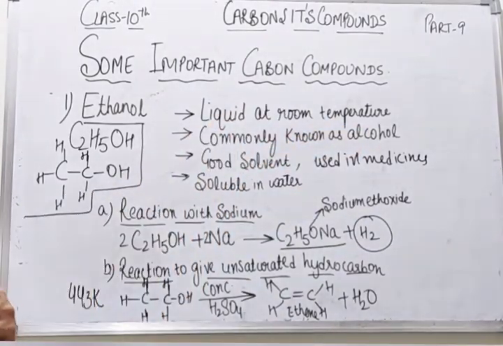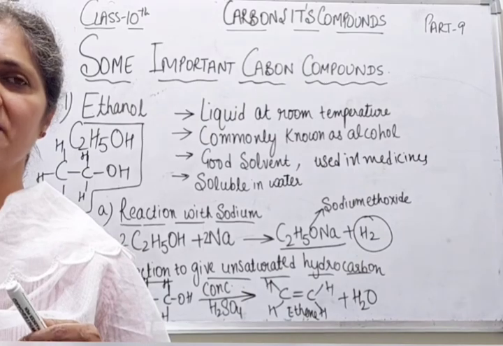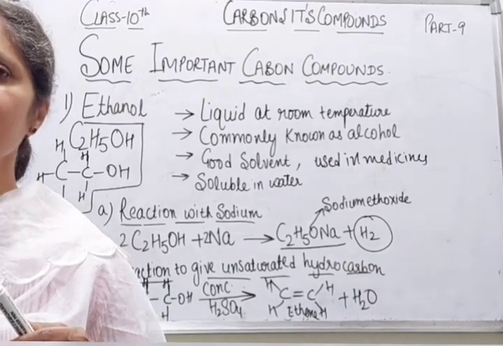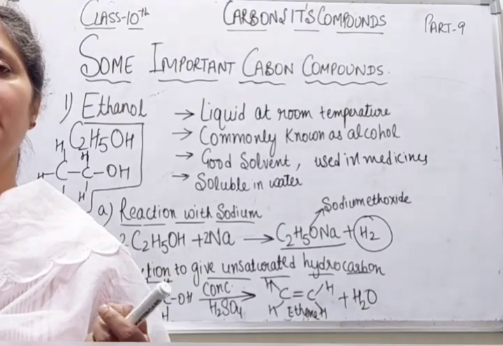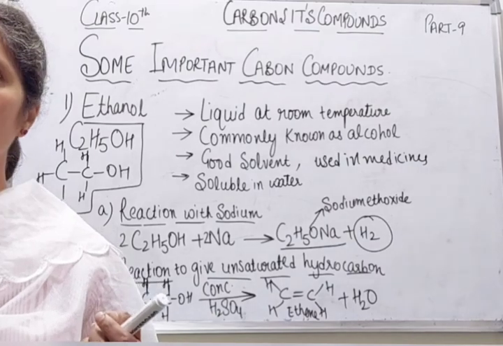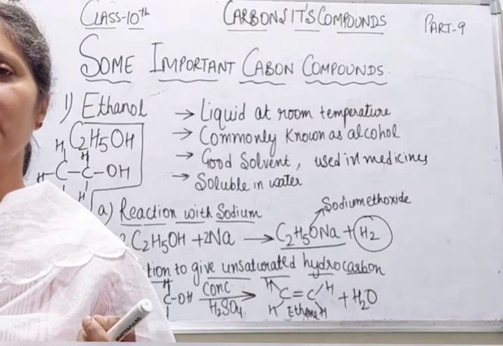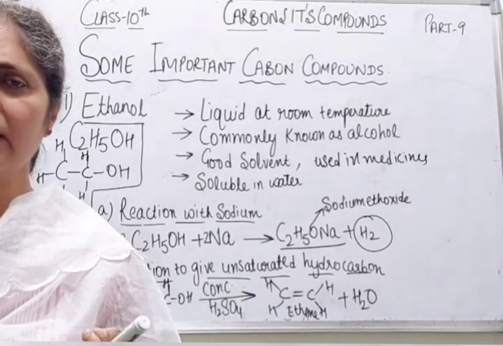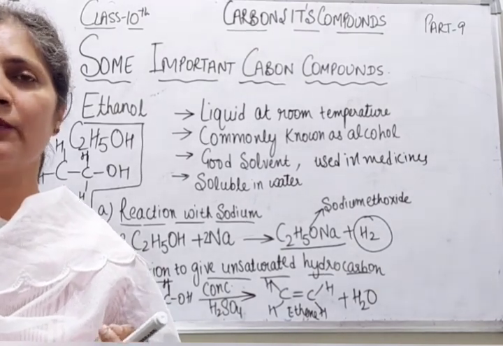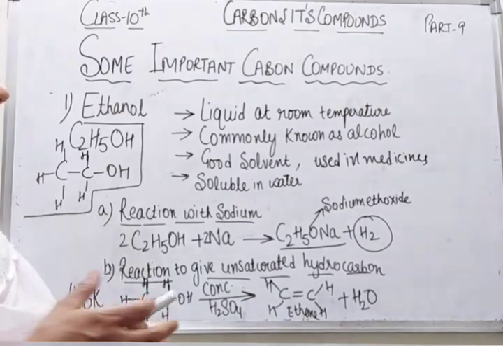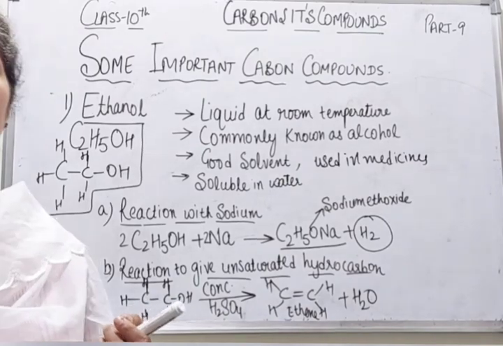But in some countries, alcohol is added to petrol to use as a clean fuel, because when alcohol is burned in excess oxygen, it produces carbon dioxide and water. So alcohol is also used as a fuel in some countries along with petrol, because it is a very clean fuel. On burning in the presence of oxygen, it produces carbon dioxide and water. But there should not be regular intake of alcohol by human beings because it has many side effects.